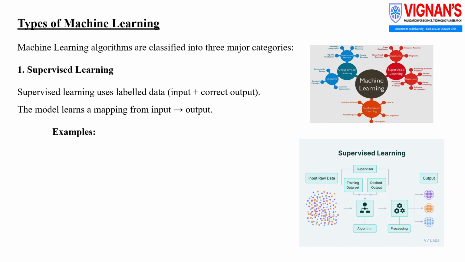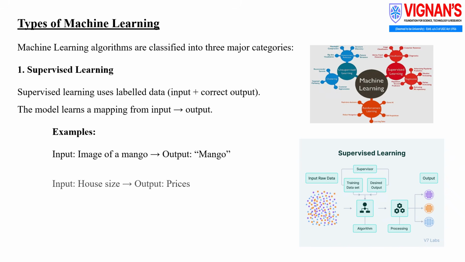Examples. For example, if the input is an image of a mango, the output produced by the model would be the label mango. Another example is predicting house prices, where the input is the size of the house and the output is the estimated price.